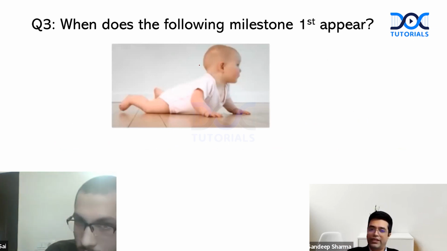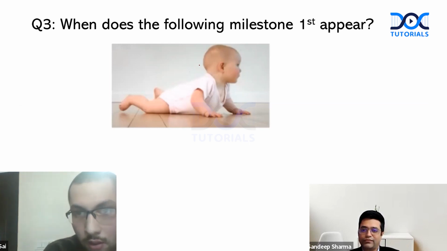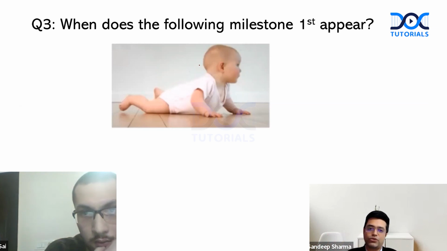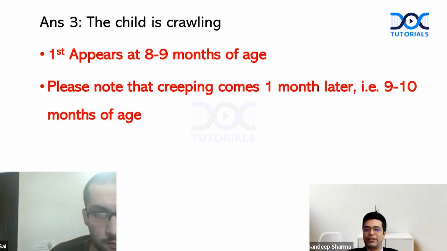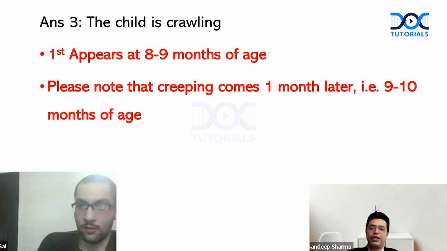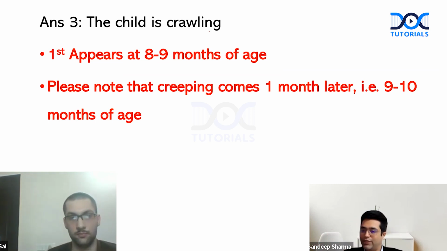So it is crawling. What is the difference between crawling and creeping? In crawling, the abdomen touches the floor, but in creeping, the abdomen is lifted off the ground, and the child uses all 4 limbs. There is a gap of about 4 weeks between the two milestones. Crawling appears at 8 to 9 months of age. Creeping comes 1 month later, at 9 to 10 months. Crawling, abdomen is touching the ground. Creeping, it is lifted above the ground. So excellent, you get +10 on this.